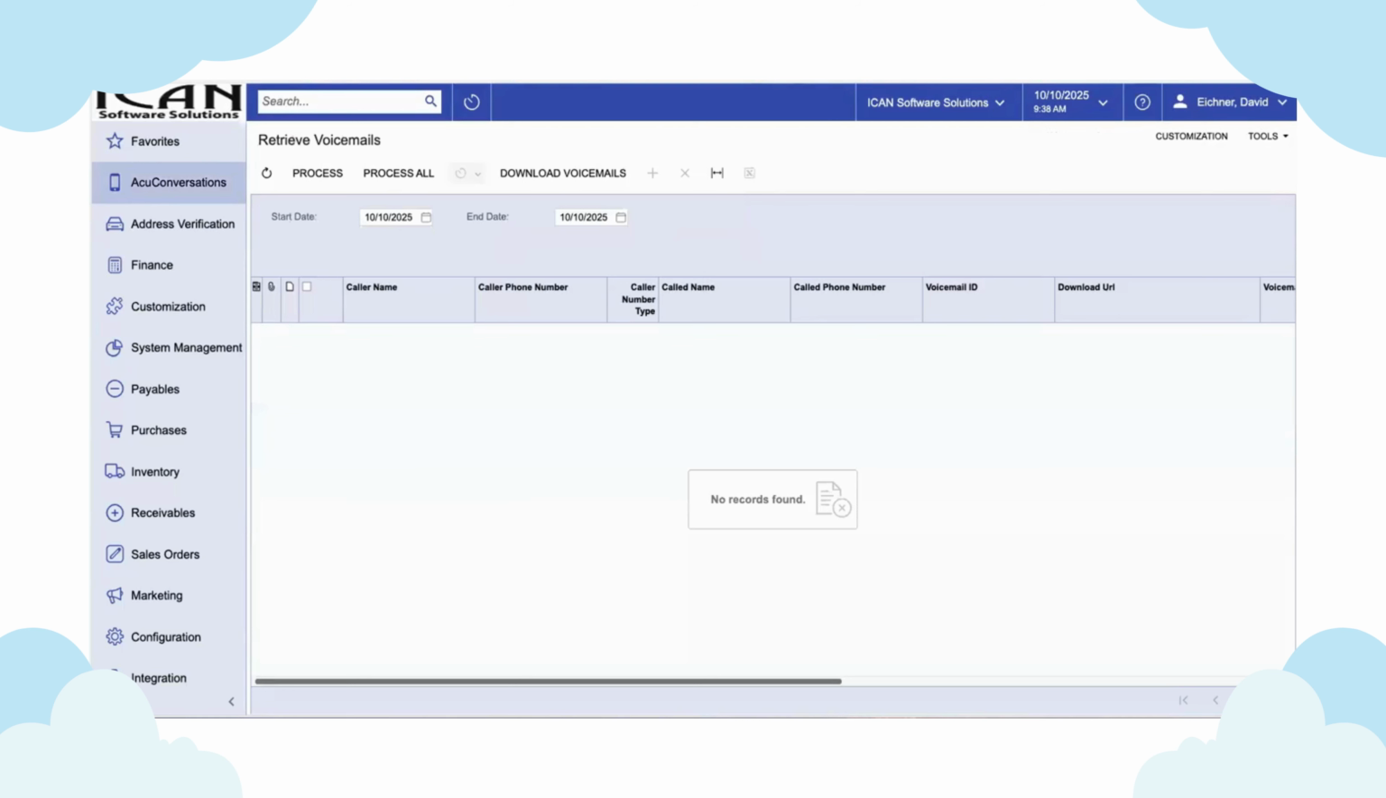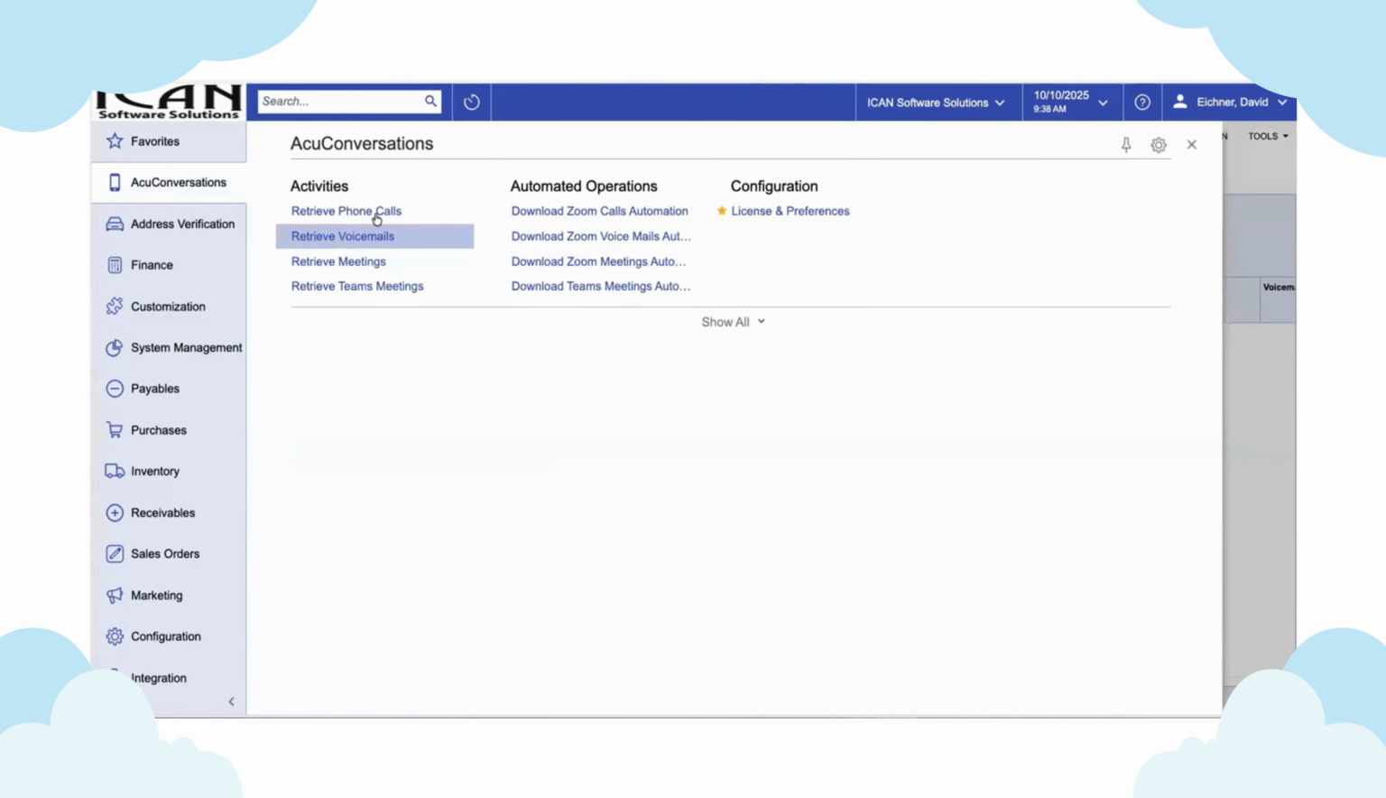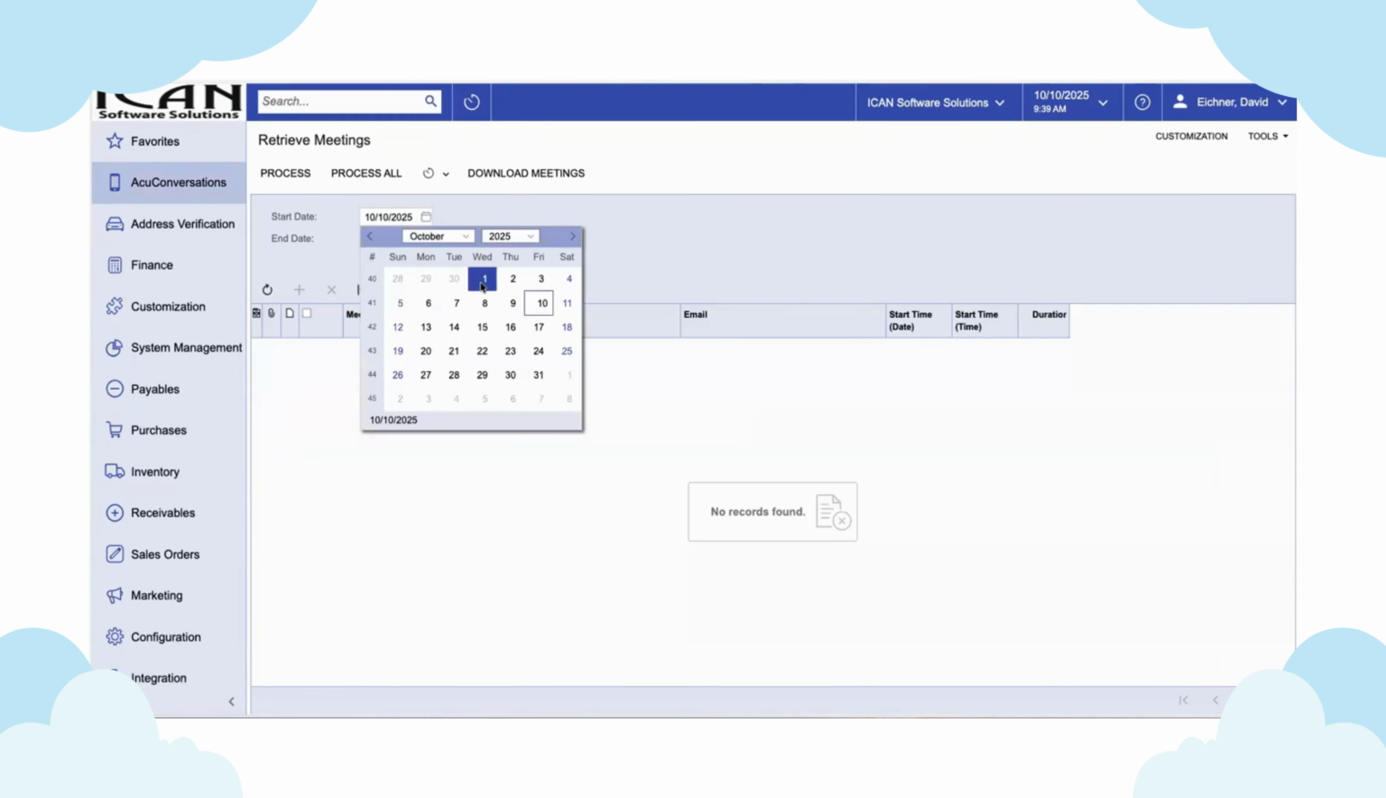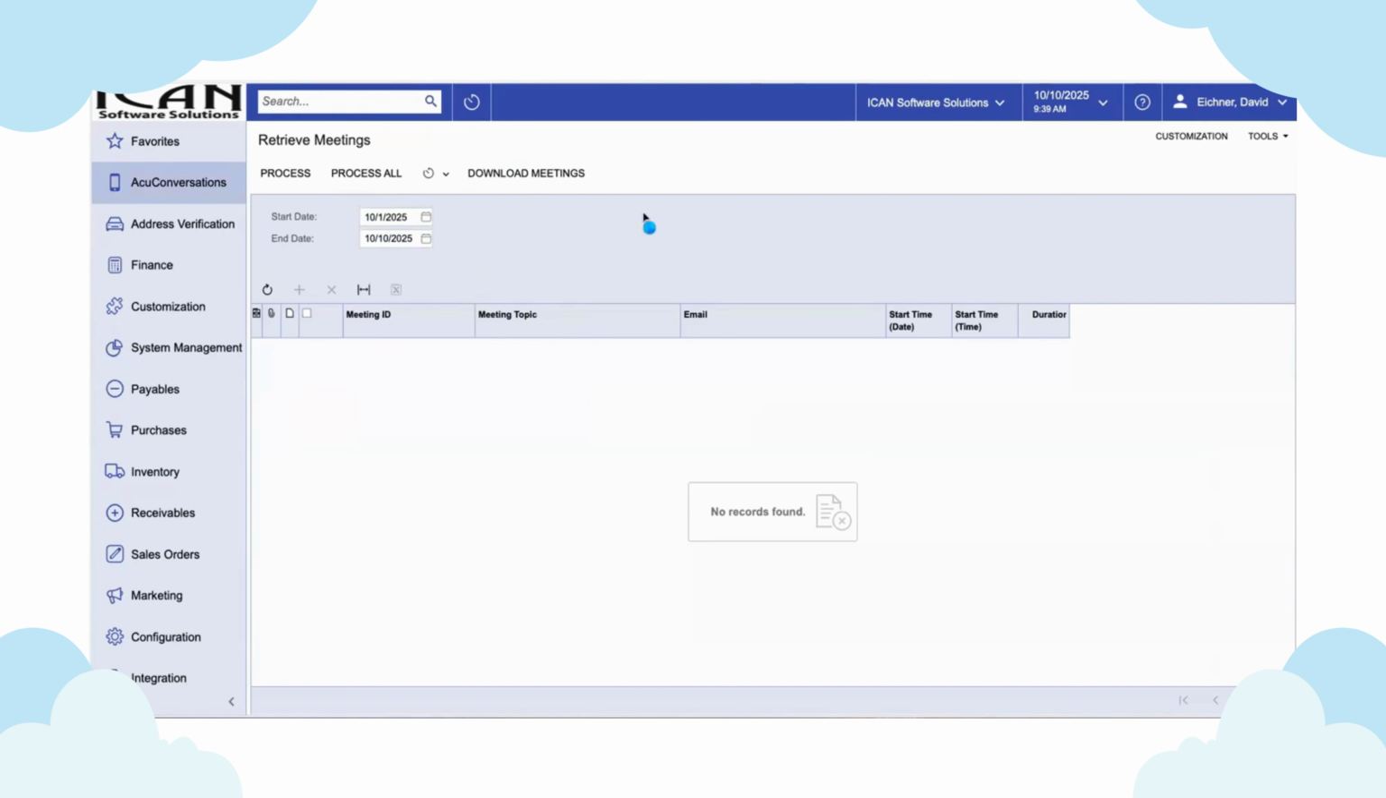All right, so we've talked about the phone calls and the voicemails if you're using a Zoom telephony system. Something that most people are using is some type of meeting, whether it's a Teams meeting or a Zoom meeting. So we're going to walk through the Zoom meeting first. So on the Zoom meetings, we are going to look at the current month date range and do a download.